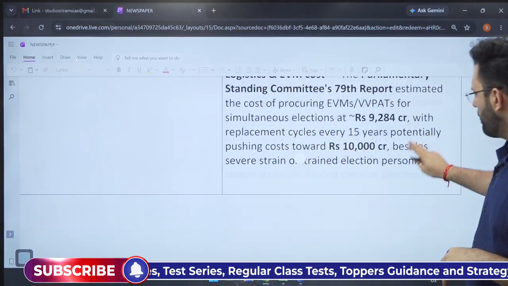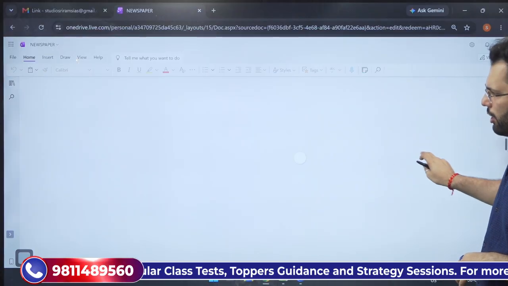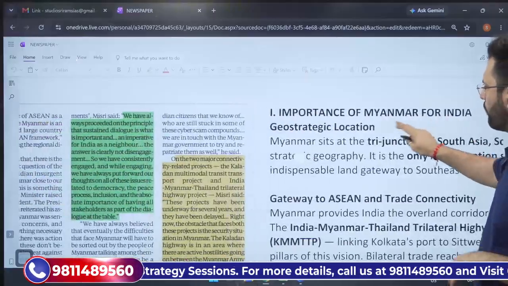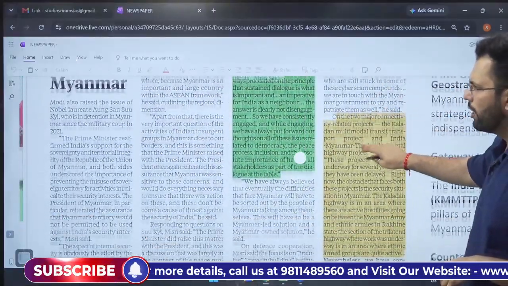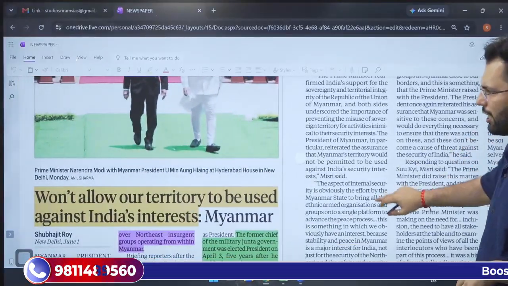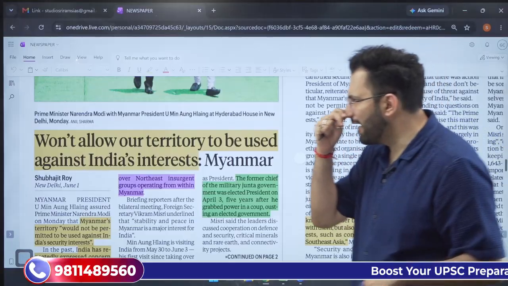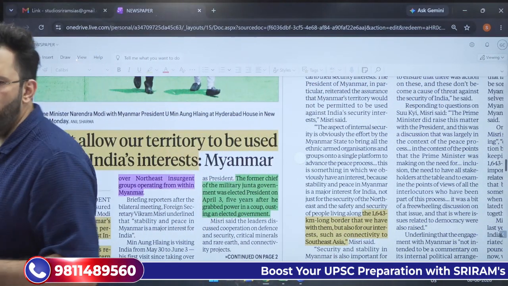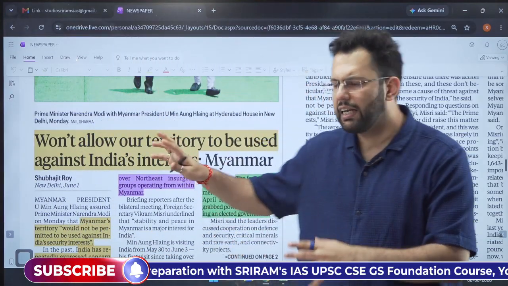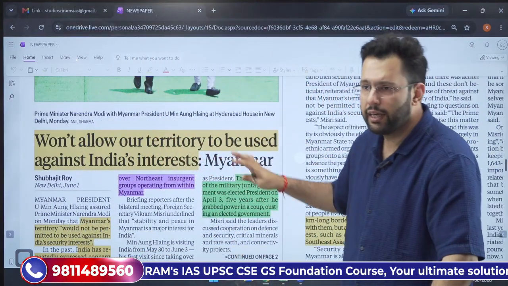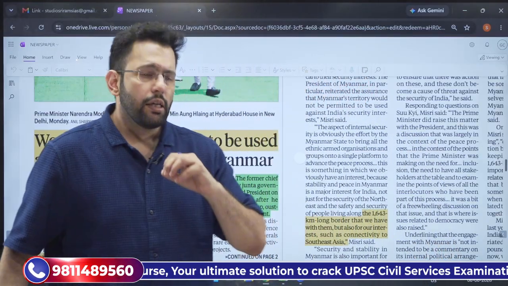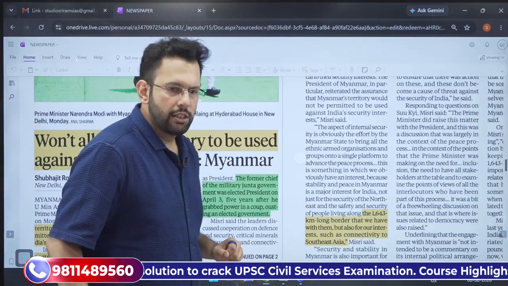Now, the next important article that got covered and featured this week was regarding the visit of Myanmar's head towards India. Myanmar's head basically visited India during this time period. And he clearly highlighted that he won't allow the territory of Myanmar to be used for anti-Indian activities. Anti-Indian activities will not be allowed from the Myanmar territories. He also reassured the Indian Prime Minister that they will also target the Northeast insurgents.